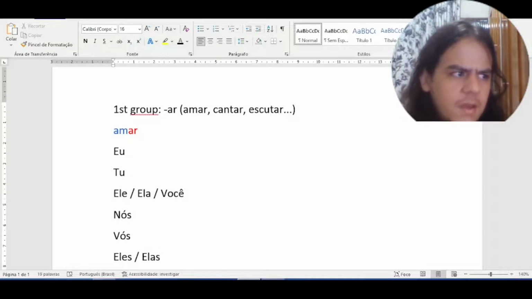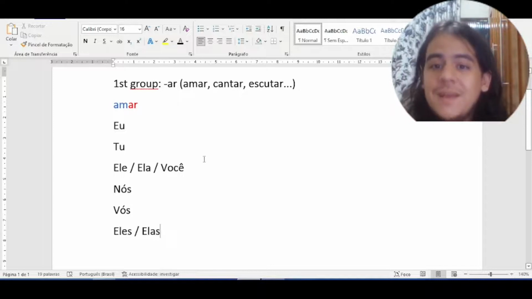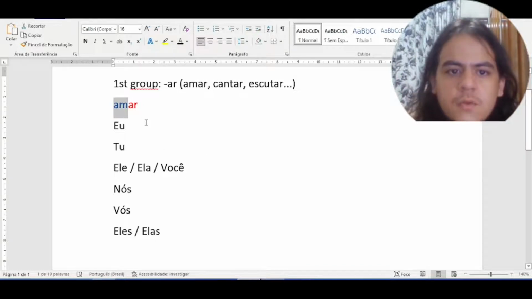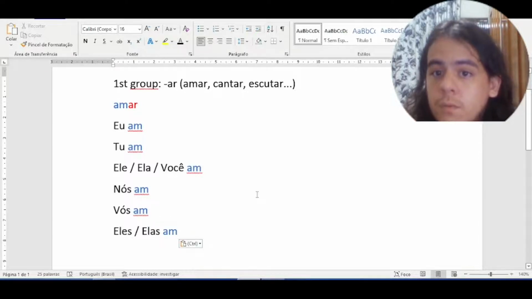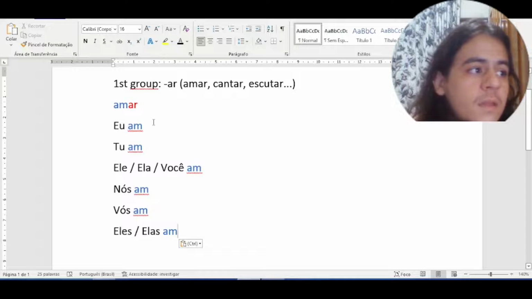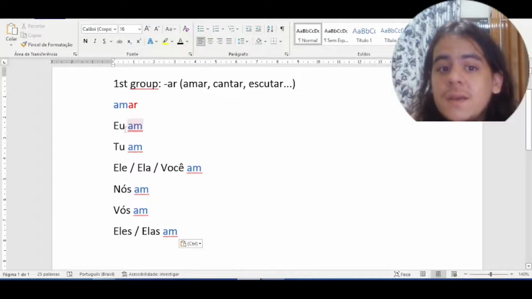In English, they. The radical of the verb will repeat in each personal pronoun. In each one, I will have the radical of the verb repeating. So the radical will be the same. And after the radical, I will write the termination of each personal pronoun.